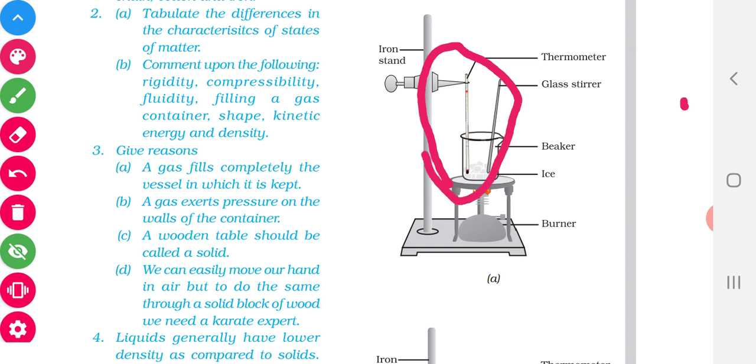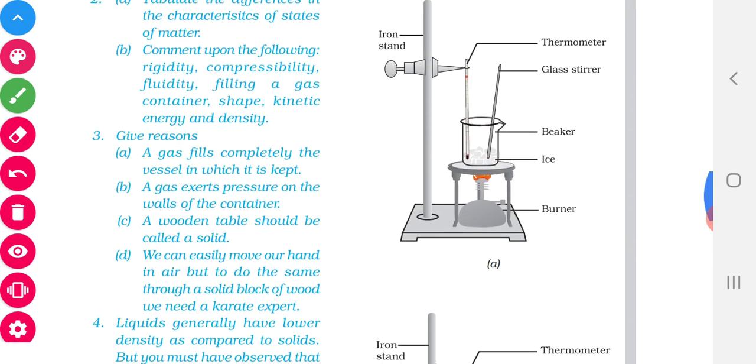In the bulb there is mercury. As the temperature rises, the mercury in the bulb expands, and from that we can read the temperature. We learned this in our 7th standard.